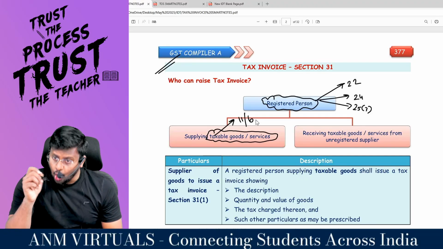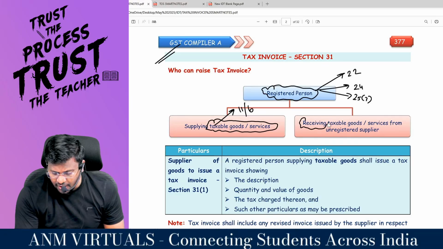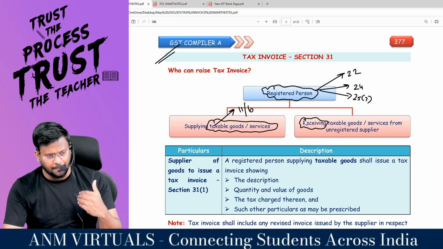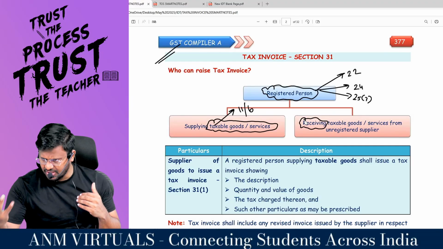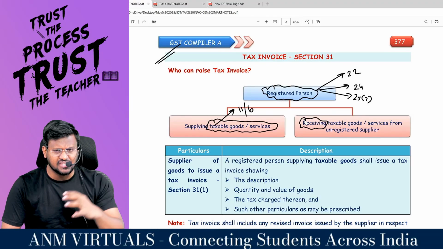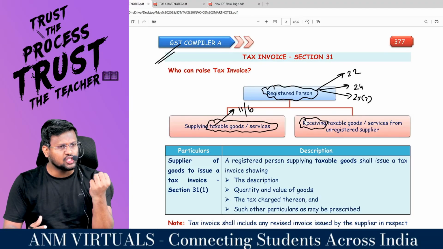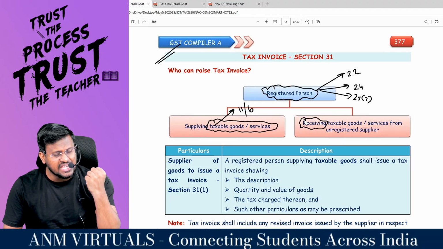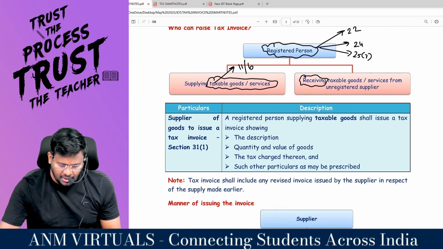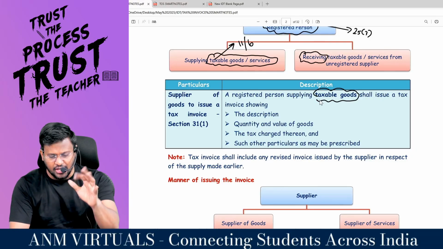Or in certain circumstances, you should receive taxable supply of goods or services or both from an unregistered person. That means the supplier is the unregistered person and the recipient is a registered person. In certain circumstances, our act is creating a responsibility or liability in the hands of the registered person who is receiving such goods or services or both to raise the tax invoice. Are you all really with me? So a registered person supplying taxable goods shall issue a tax invoice.